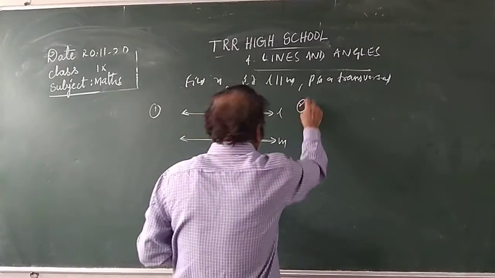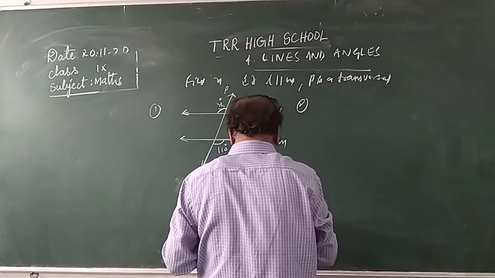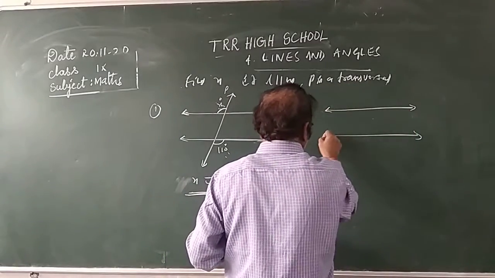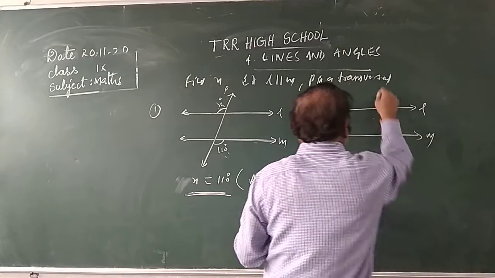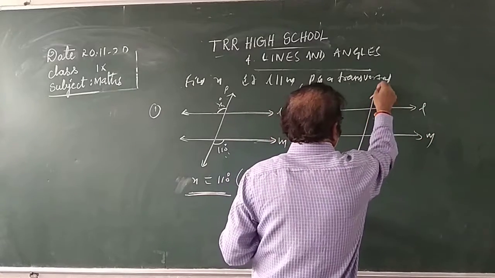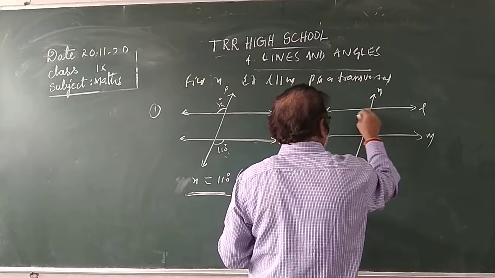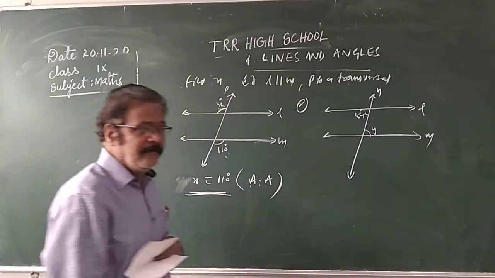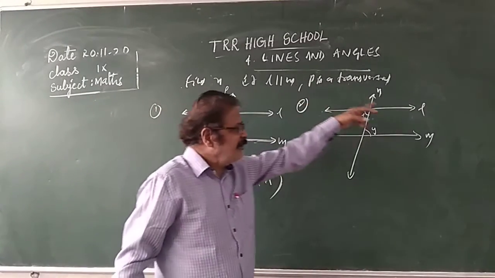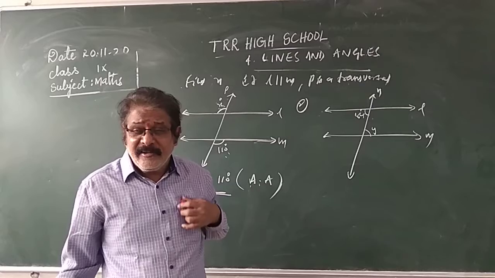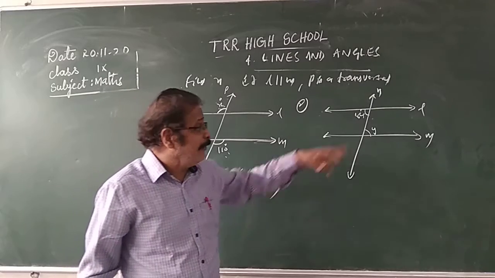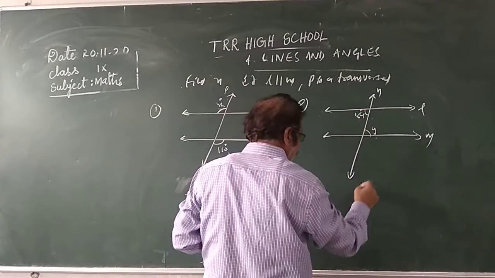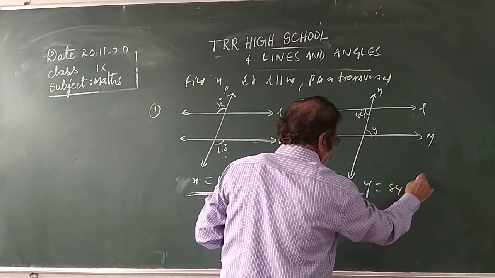Answer. So second problem, I'll give you one more problem. You see, this is L line, this is M line, and N is the transversal. This is 84 degrees. This is Y. What is the Y value? Find Y. N is the transversal, L and M are the pair of parallel lines intersected by N. The alternate interior angles are equal. 84 is equal to Y. Y is equal to 84.